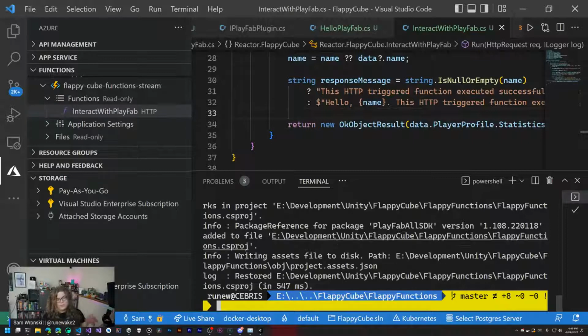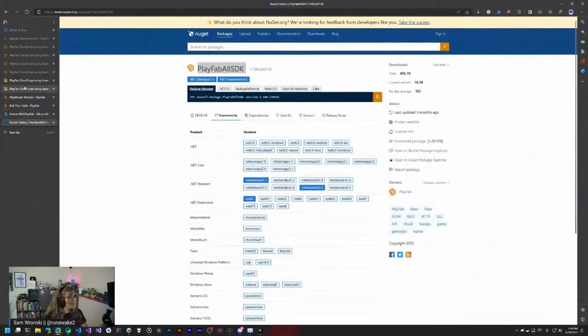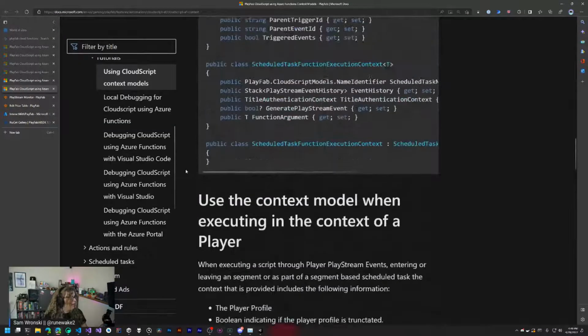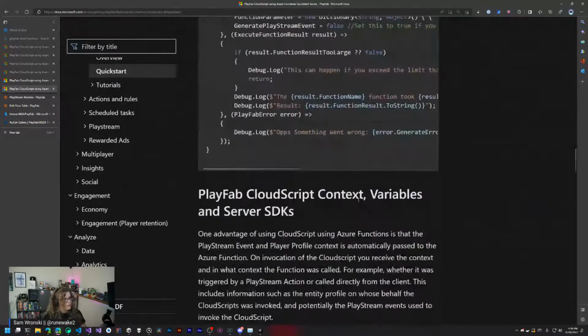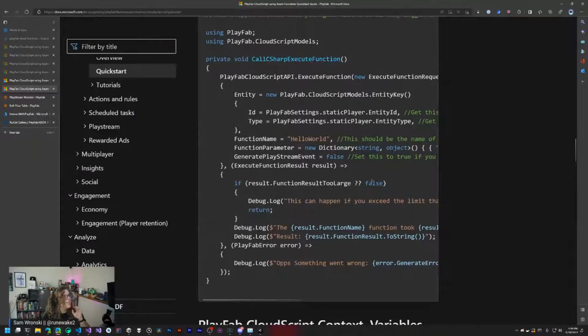The other thing is you can actually directly invoke these functions. So if you would like to invoke functions, there is a tutorial for this. So if we go into here, and there we go, I believe it's under this quick start. So this is the code that you would use in Unity, for example, to directly invoke your function calls. So if you don't want this to be a trigger based off of an activity or something, and you want to explicitly say, run this function, this is the kind of code you would write.